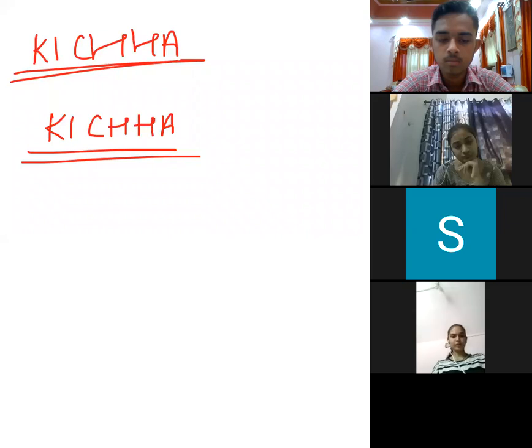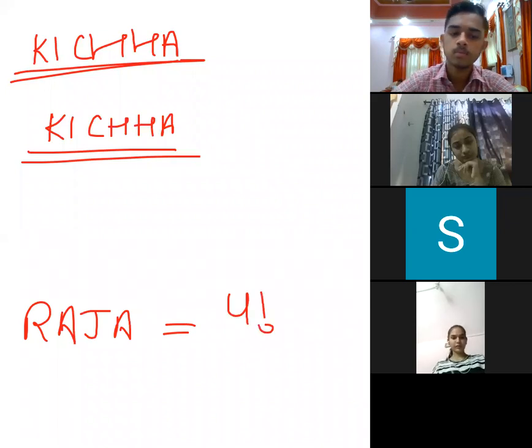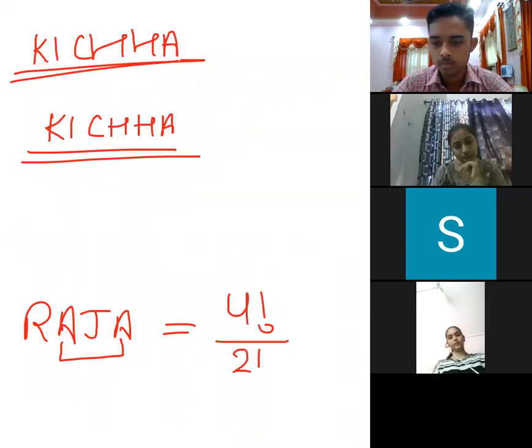To make it easier, first of all, I must take Raja, R-A-J-A. So there are 4 alphabets. So 4 factorial upon the repetition. Repetition of only A is there. Whatever is repeating, with that we need to divide.